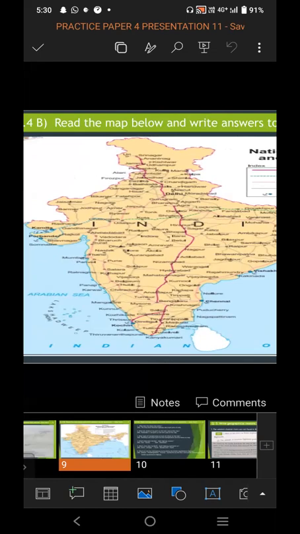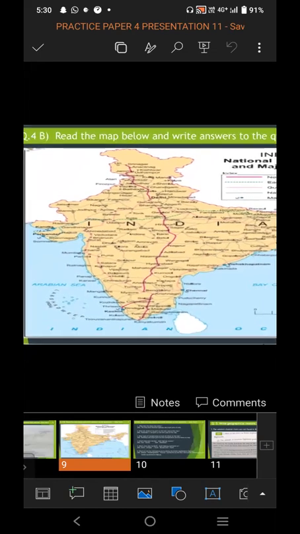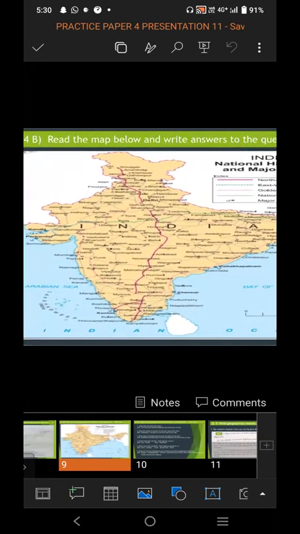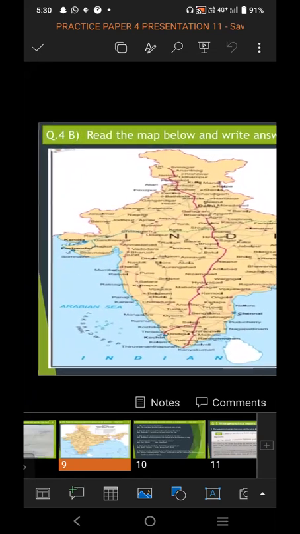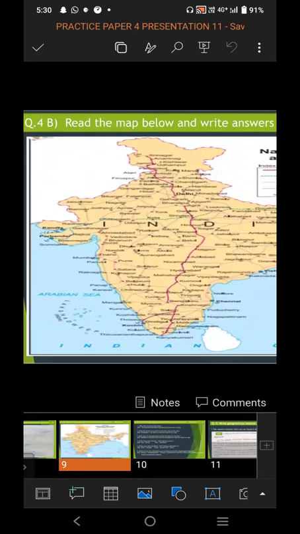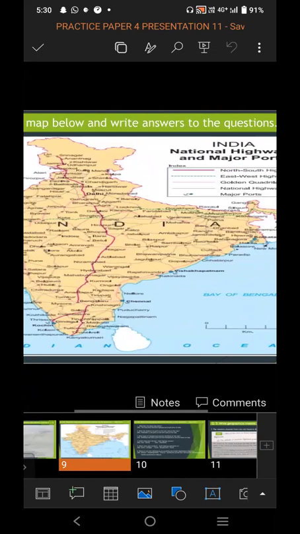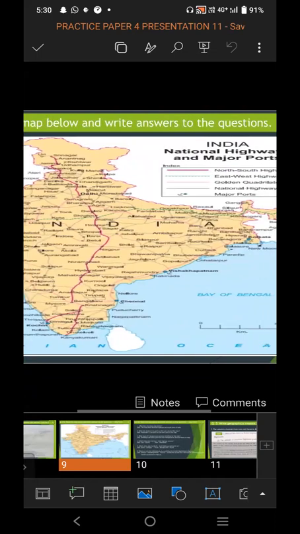Some of the names of the cities are indicated in bold letters. On the west side, you can see Porbandar and Kandla in bold letters. To the north, we can see Delhi in bold letters.